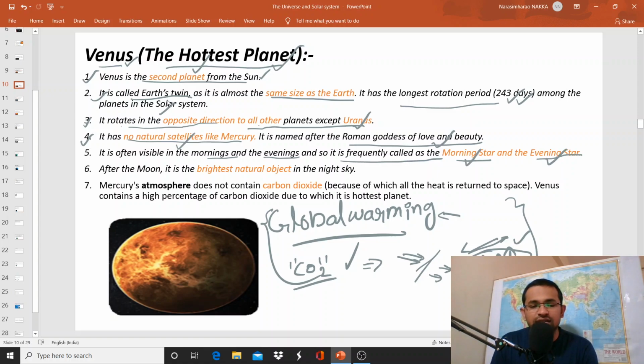And next, after the moon, it is the brightest natural object in the night sky. And Mercury's atmosphere does not contain carbon dioxide. We discussed it. Because of that, Mercury is not hotter than Venus, even though Mercury is the nearest planet to the sun.